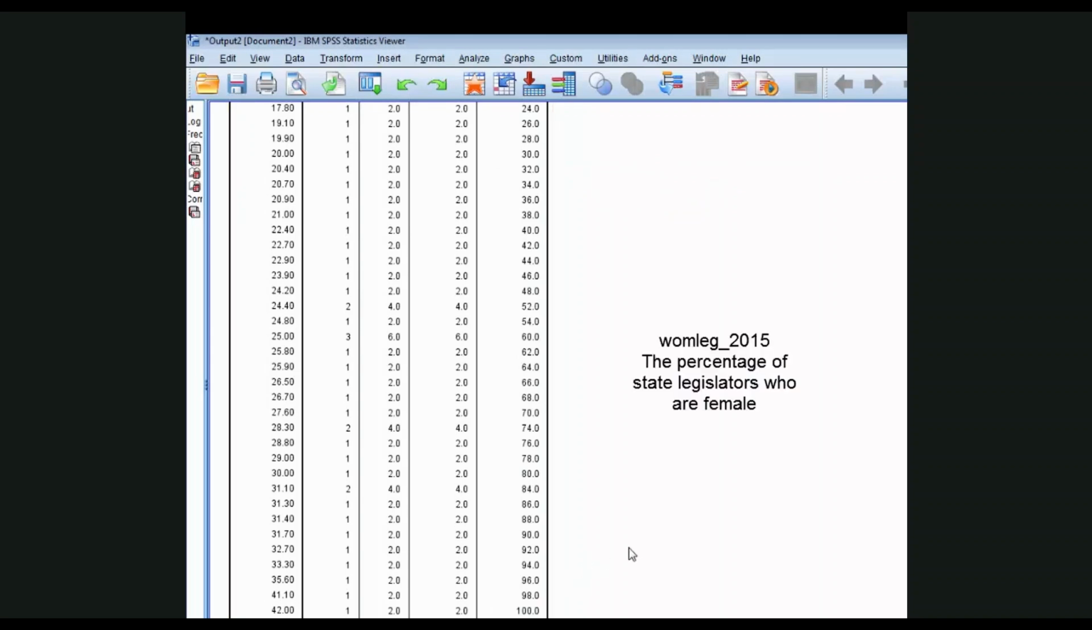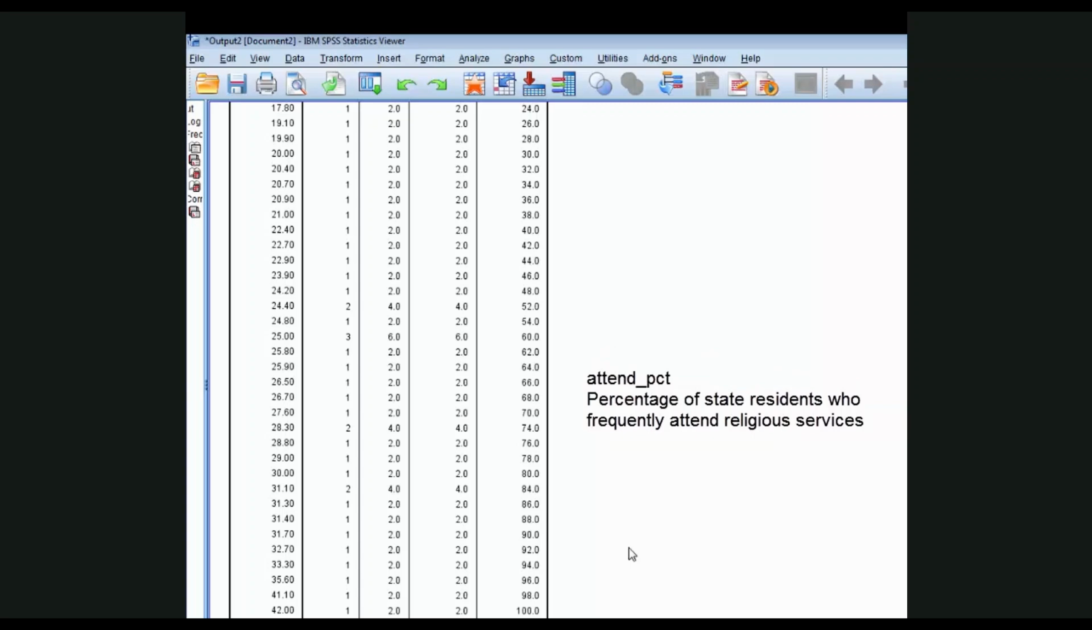I wonder why this varies so much. What are some possible causes of this? Suppose a student of state politics theorizes that education might be a factor. That is, as the percentage of a state's college graduates goes up, the percentage of female legislators would also go up. Perhaps a cultural variable works in the opposite direction. This student theorizes that as the percentage of frequent church attenders in the state increases, the percentage of female legislators will decrease.